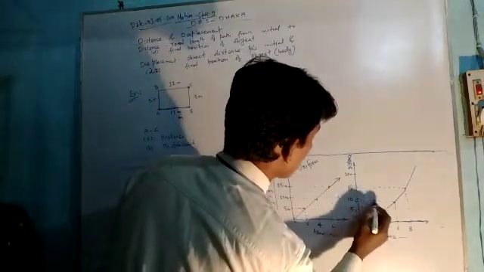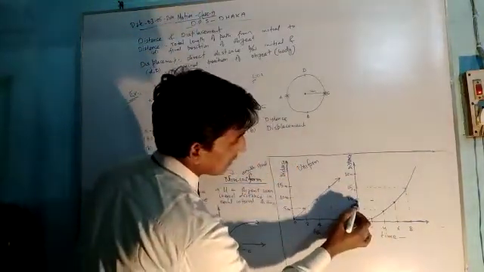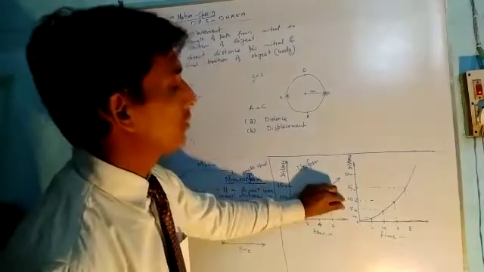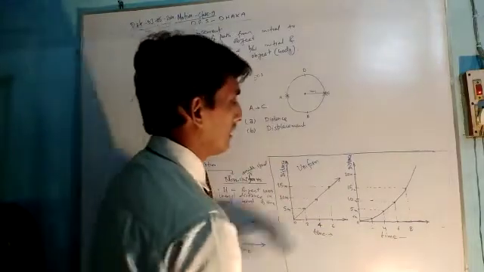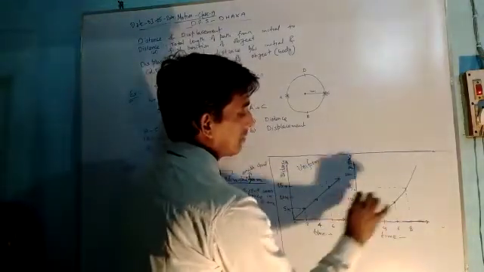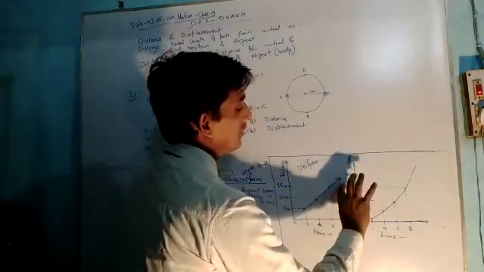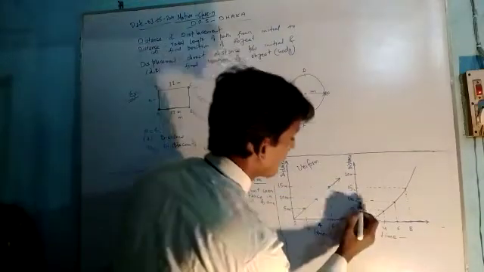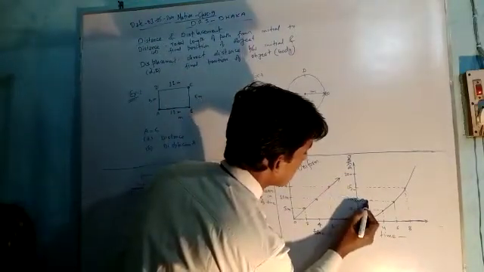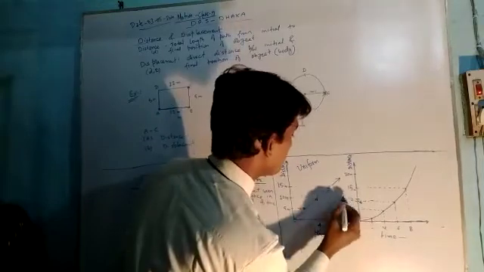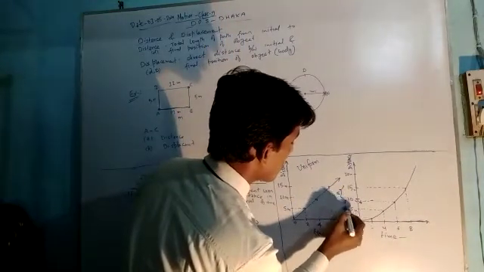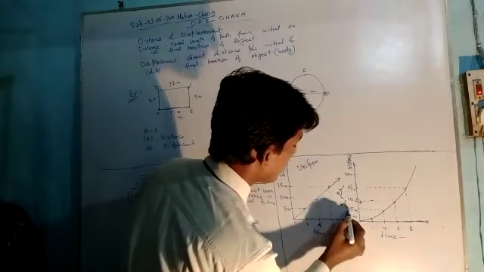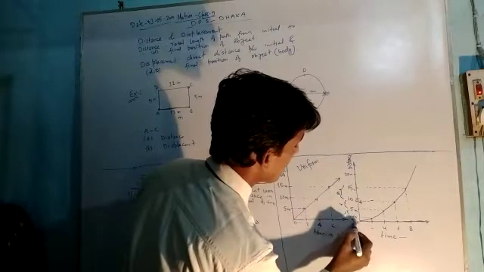5 meter to 9 meter. Actually this is 9 meter. The object covered a distance of 4 meter. And similarly from 6 seconds to 8 seconds, the distance covered by the object is 9 meter to 15 meter, that is 6 meter. Here it is 9, below 10 it is 9. So the gap is 6 meter. Here the gap is 4, here the gap is 3, and here the gap is 2.